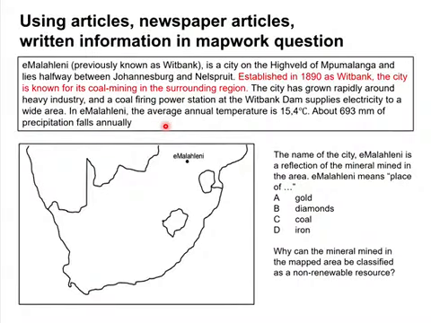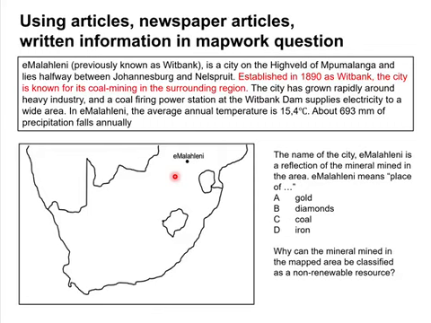Now when you look at your question 3, your Mapwork question, there's one very important thing that you must notice, Matrix. And that is that you will get a map of South Africa to show where the area on the map is located.